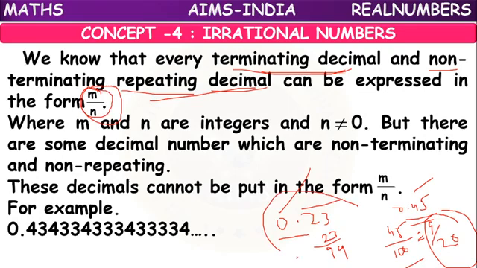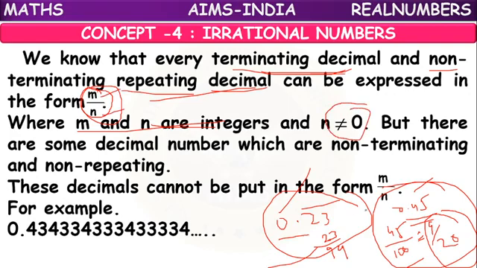Terminating decimals and non-terminating repeating decimals are examples of rational numbers, where m and n are integers, and n is not equal to 0. The denominator part is not equal to 0. That we have learnt already.